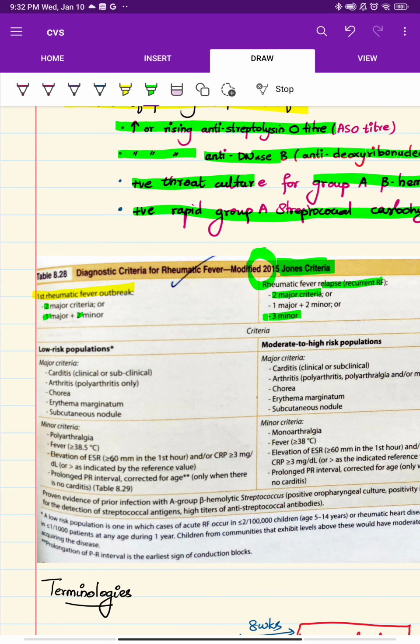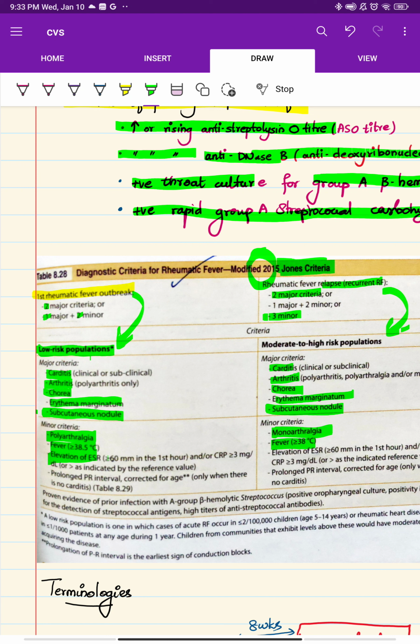So what happens is that we have divided into low risk areas and high risk areas. In low risk, you have carditis, here also carditis. Here you have arthritis, here also arthritis. Here you have chorea, here also chorea. Erythema marginatum, erythema marginatum, and subcutaneous nodule is also seen. In the minor criteria, here polyarthralgia, multiple joints, in low risk, but when a single joint is involved, it is monoarthralgia. Fever will also be seen, here also, greater than 38.5 degrees Celsius.